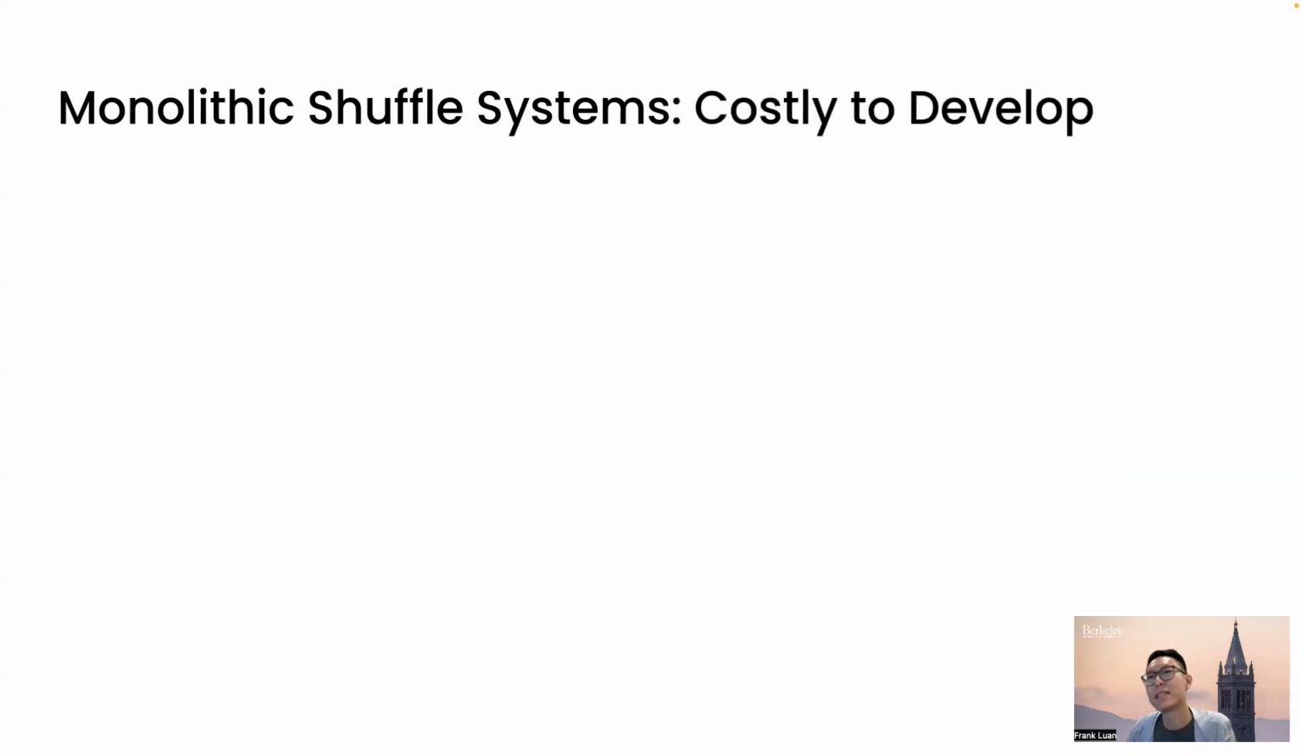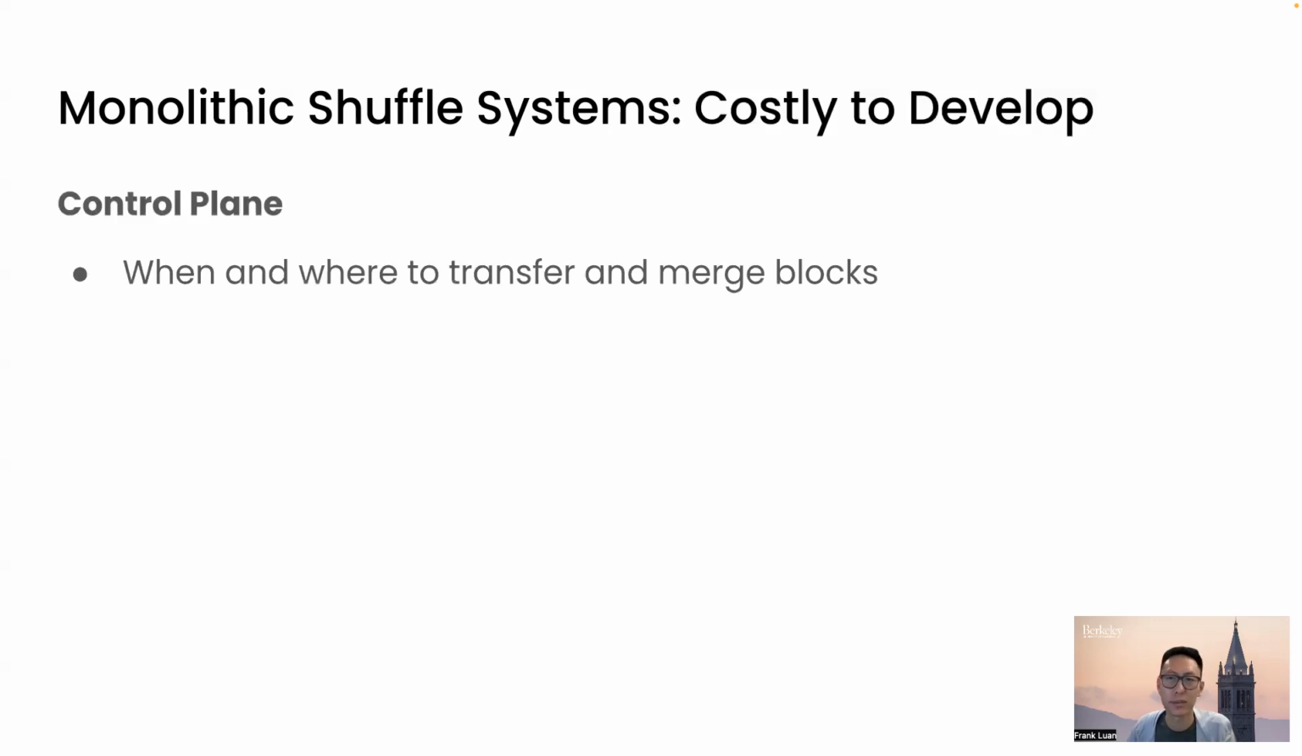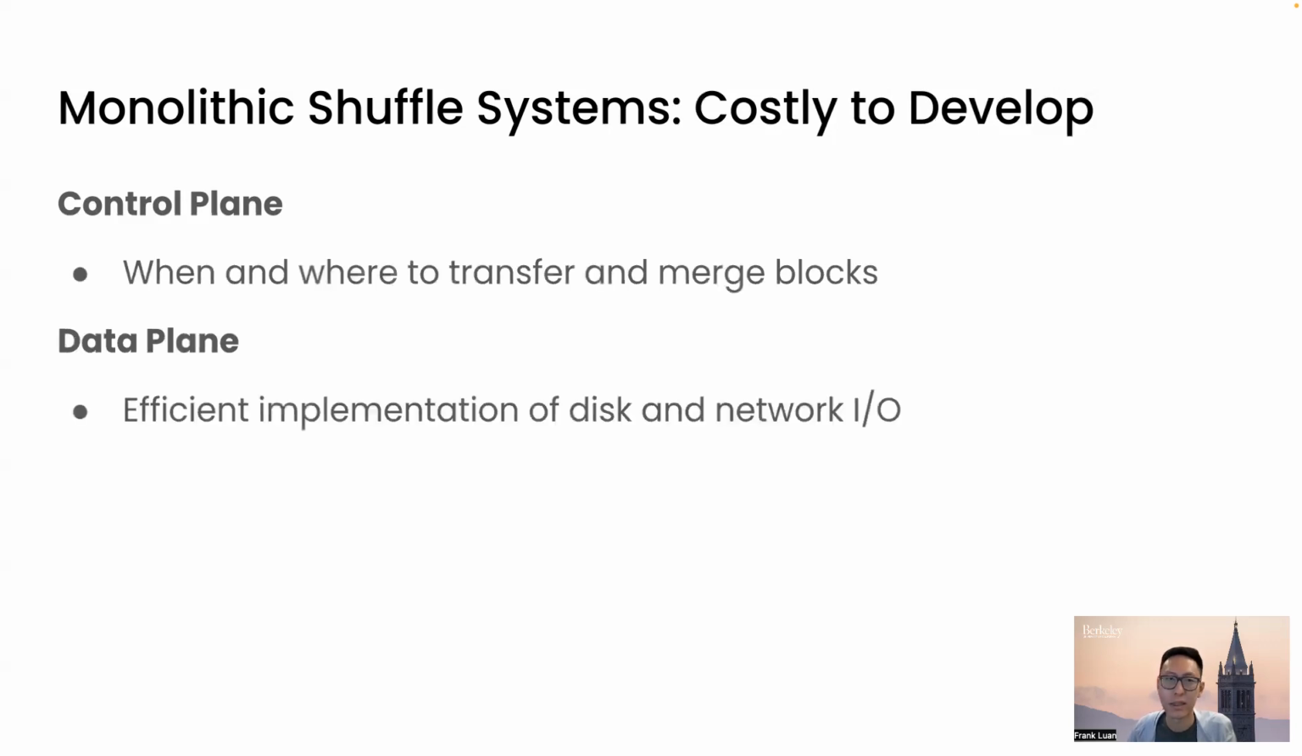To understand why, let's first identify the optimizations implemented by these shuffle systems. First, there's a control plane where the system makes decisions about when and where to transfer and to merge blocks. Many research work propose different strategies for merging shuffle blocks. Then there's a data plane, which is a low-level system component that implements efficient data transfer through network and disk. It should also provide fault tolerance.